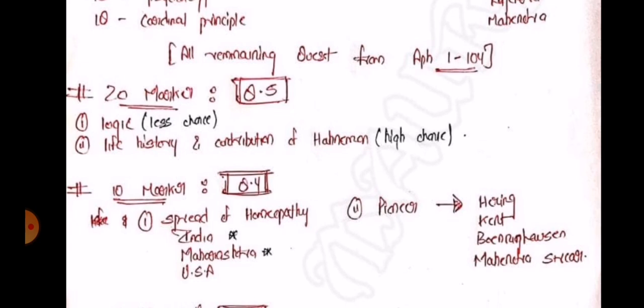Logic is a topic which can be understood and applied in different fields and aspects, but the life history of Hahnemann is simply a very pure textual answer. You'll have to remember it. I don't promote this, but for this question you will definitely have to mug it up because there is no other chance, right? And there are high chances of this question appearing in your paper as well.